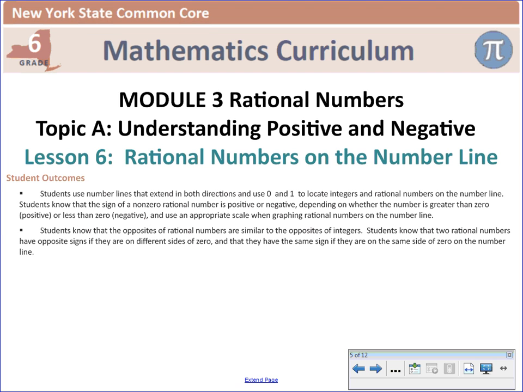Okay, today, lesson 6. What are we working on today? Rational numbers on the number line. Well, before we can talk about rational numbers on the number line, perhaps we should talk about what rational numbers are.